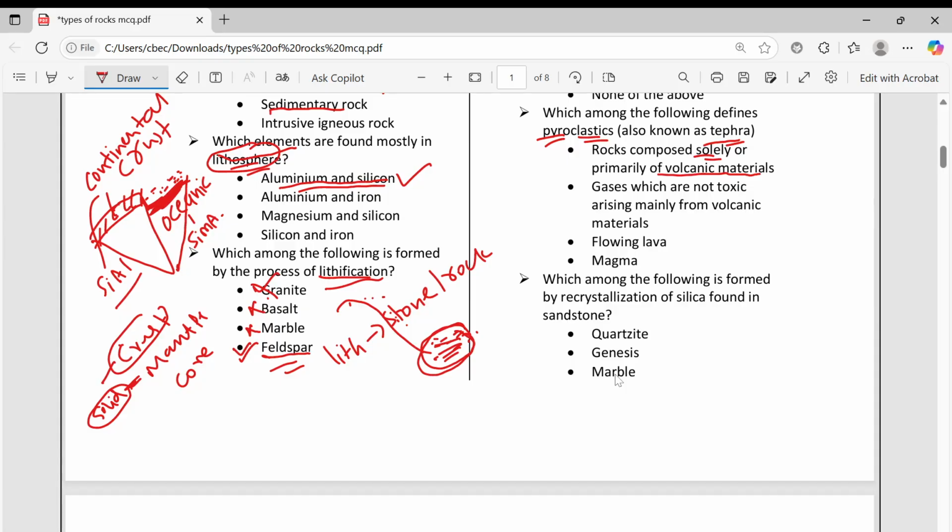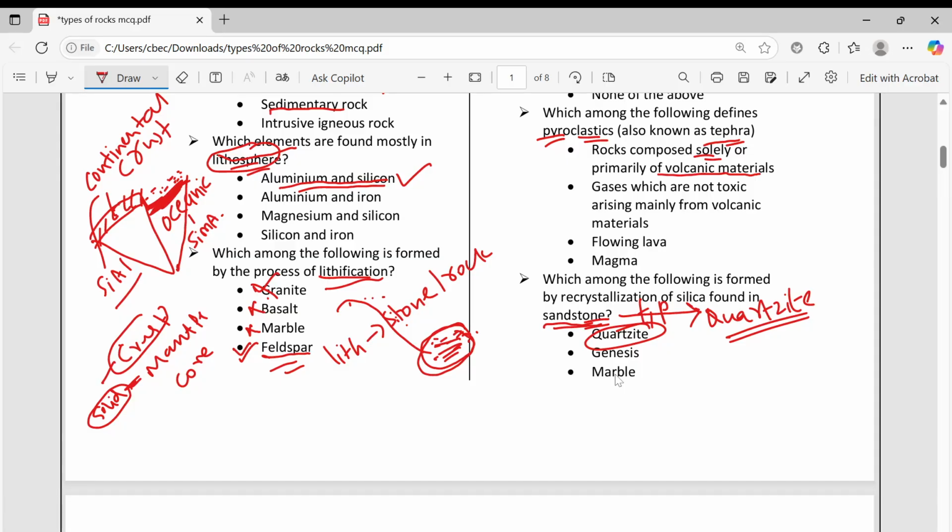Which among the following is formed by recrystallization of silica found in sandstone? It is nothing but sandstone metamorphosed. You apply temperature and pressure, then it will metamorphose into quartzite. Quartzite is a metamorphic rock. So quartzite is the option.